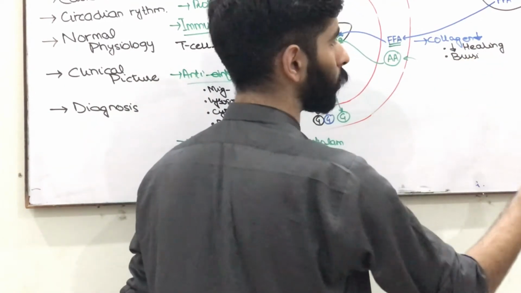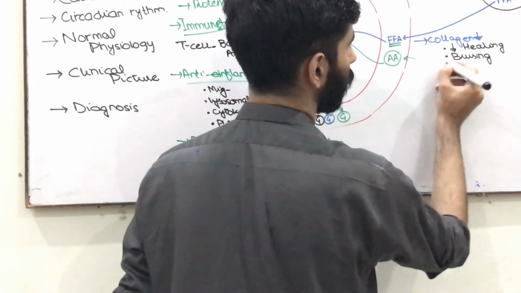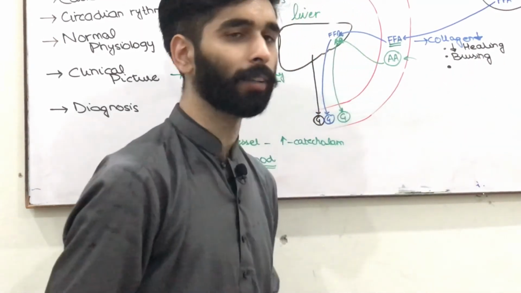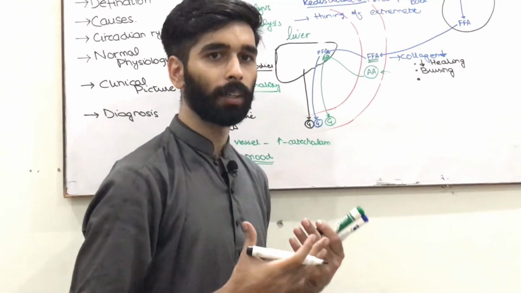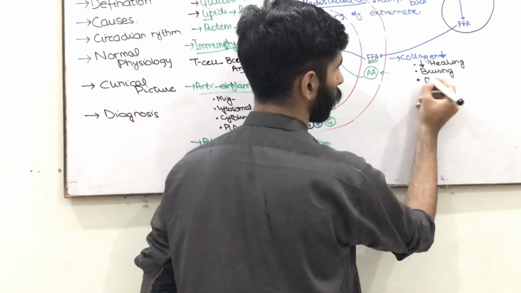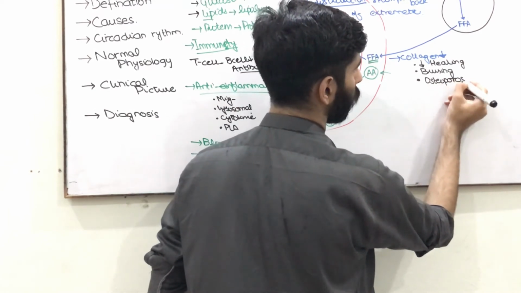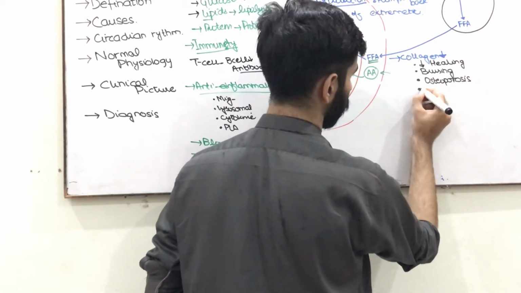As the strength of the tissue is decreased, there will be increased bruising. Type 1 collagen is also present in the bone. When there is decreased collagen, there will be osteoporosis, meaning that there will be weakening of the bone.